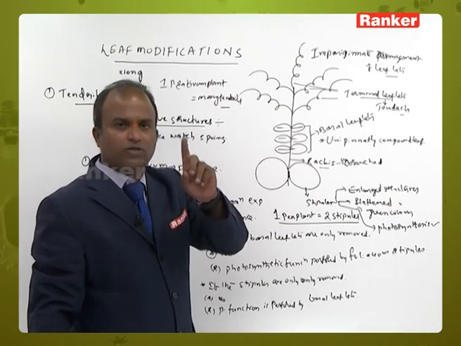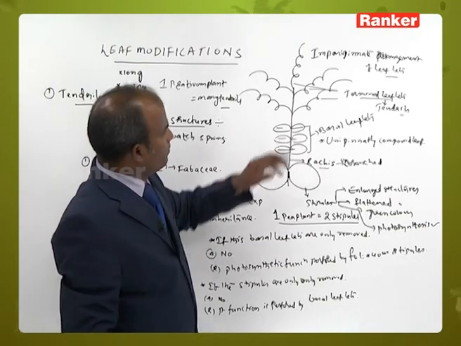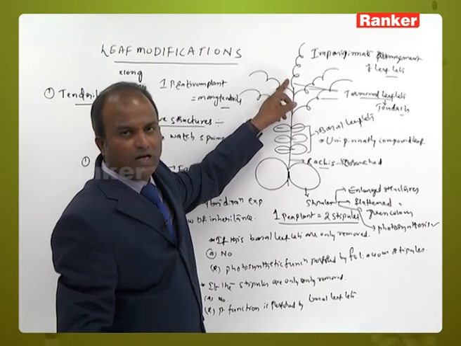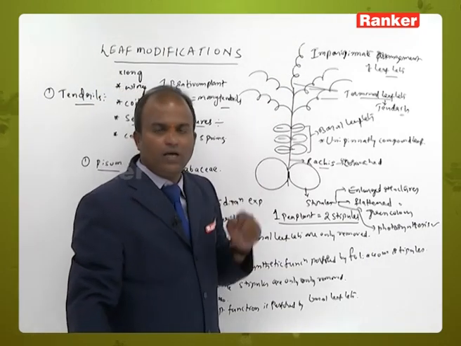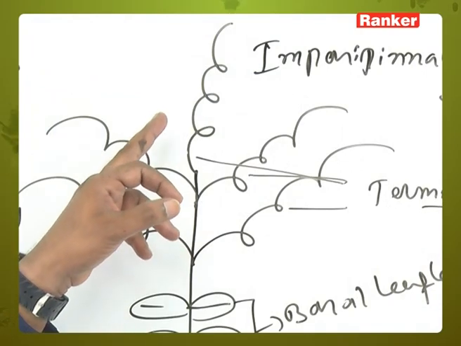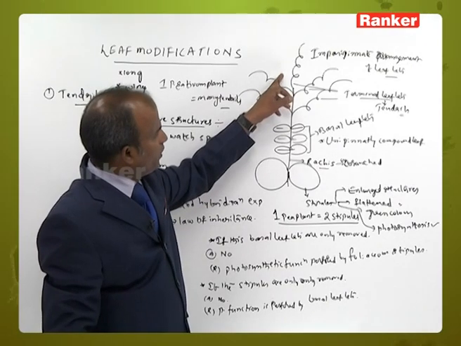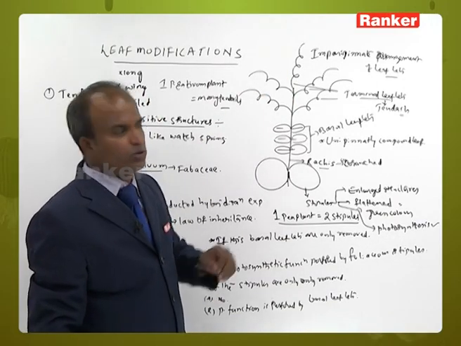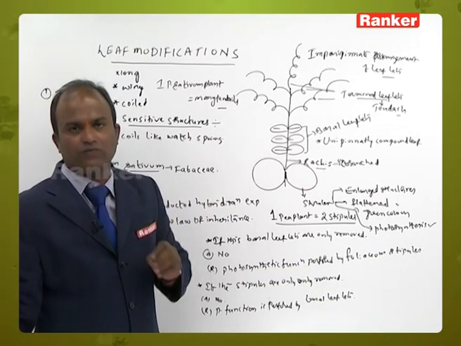That means it shows only one leaflet. If the terminal part of the rachis ends with a single leaflet, then it is called imparipinnate arrangement. In this Pisum sativum, the terminal part of the rachis ends with a single leaflet, which is modified into a single tendril. So that's why it is called imparipinnate arrangement of leaflets.